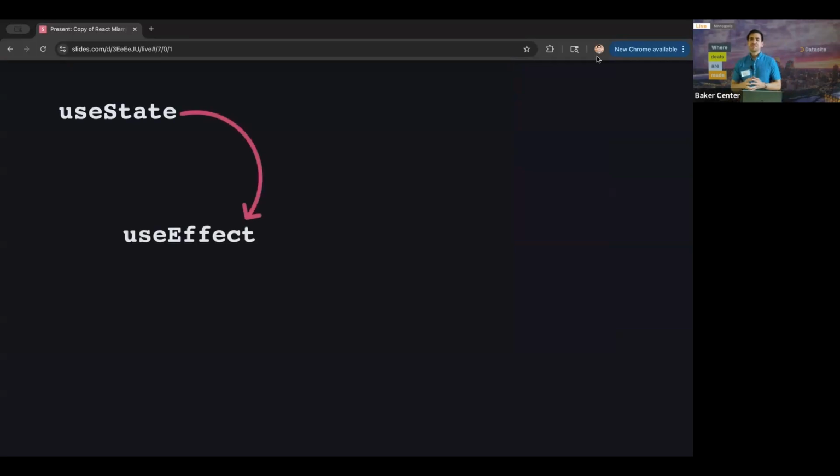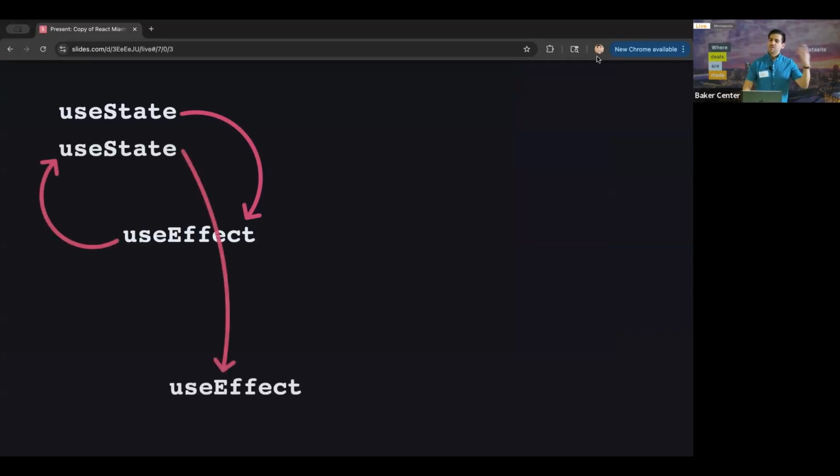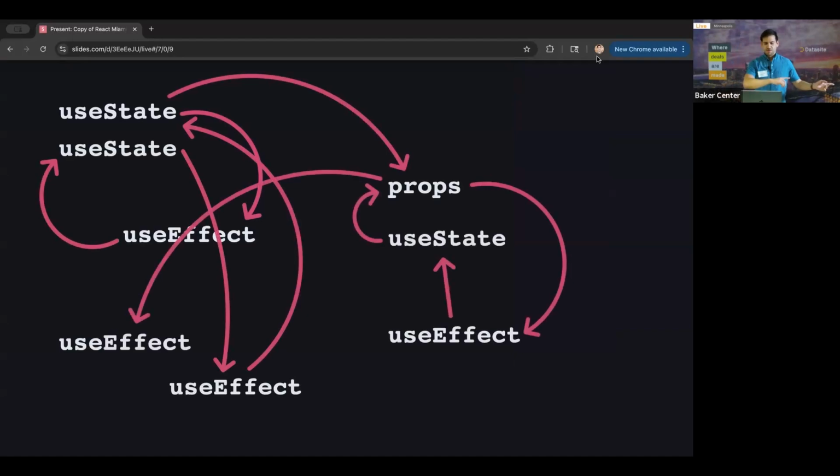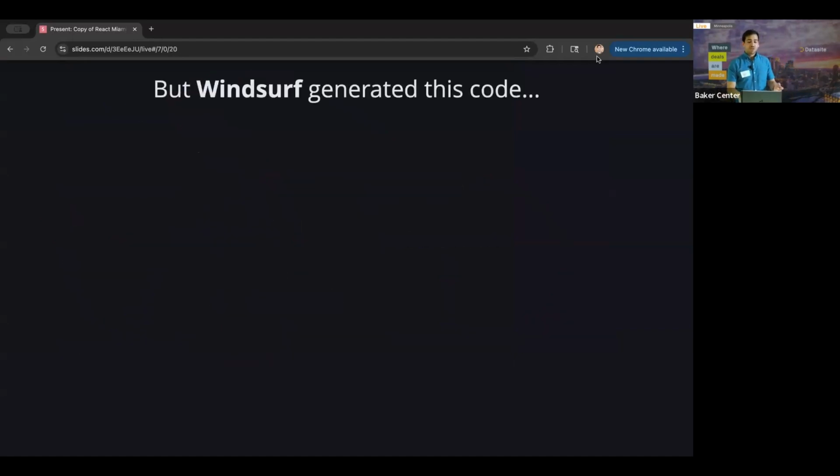But here's the main problem. We start React apps with good intentions. Maybe we start with a useState. Then we have an effect, so we have to call that useEffect, which triggers another useState, which might trigger another useEffect, which triggers the same useState. That updates props in a completely different component, which triggers the useEffect there, which saves something to useState, and then that triggers a useEffect back in that component. You see how things just get really, really messy.